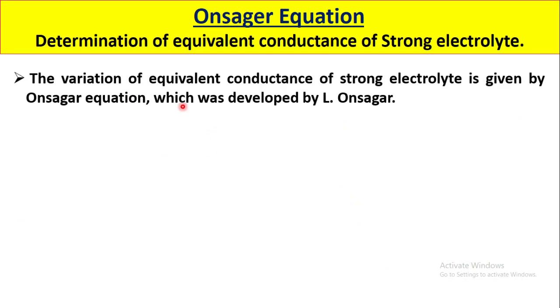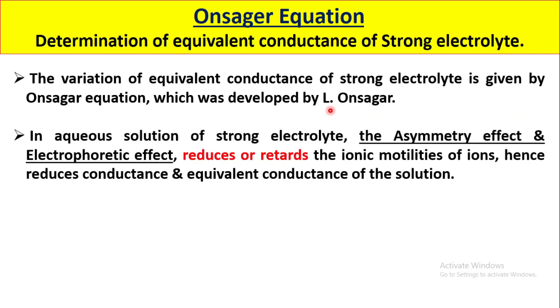The variation of equivalent conductance of strong electrolyte is given by the Onsager equation, developed by the scientist L. Onsager. In aqueous solution of strong electrolyte, we have the asymmetry effect and the electrophoretic effect, which we saw in the previous session.